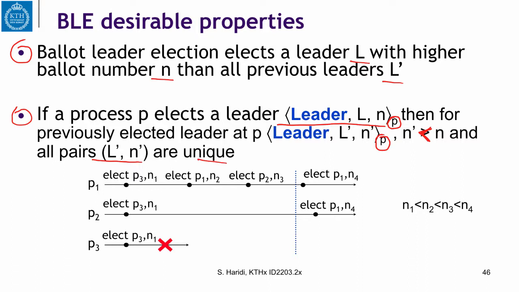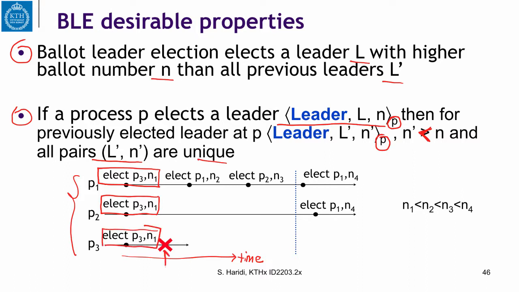This is illustrated in the following example. If we look at the execution, or a trace, these are the processes, and this is time. We have a situation where P1 first elects P3 with ballot number N1. The same thing happens here, and the same thing happens here. Now at this point, P3 dies.